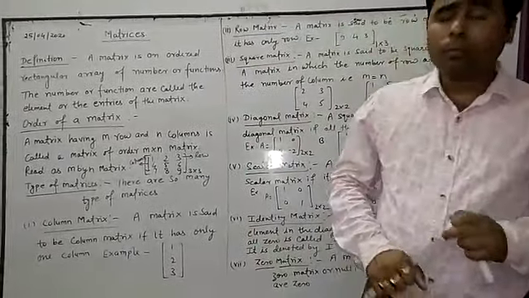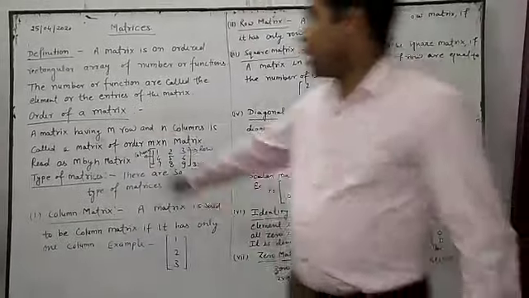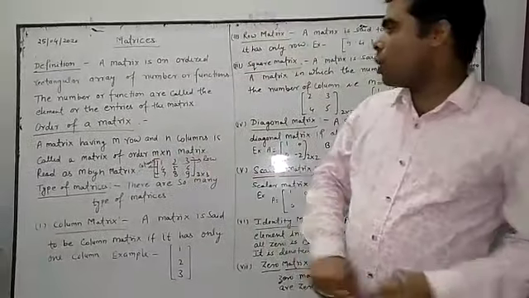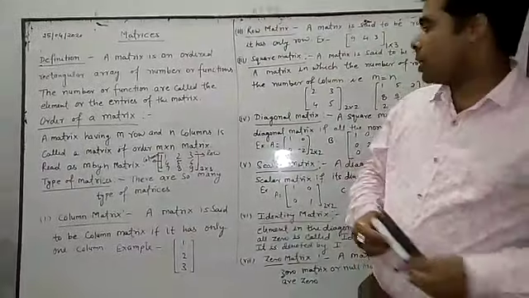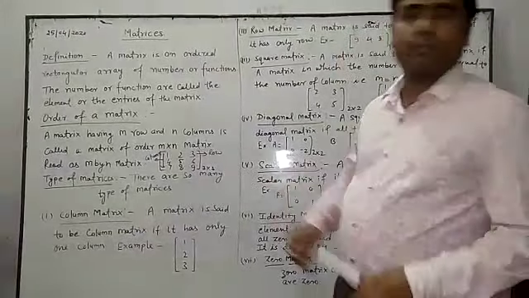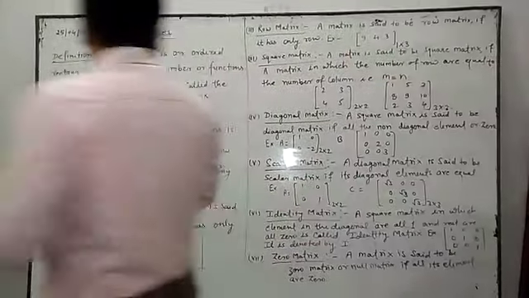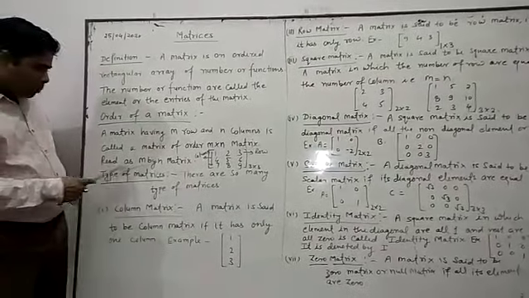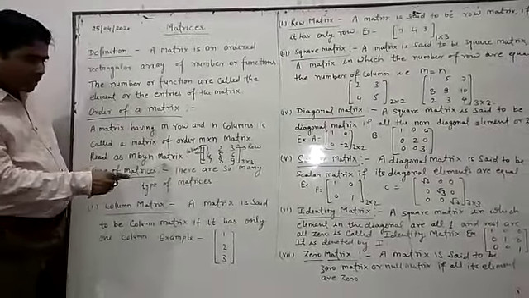Now, order of the matrix. A matrix having m rows and n columns is called a matrix of order m cross n. Order means m cross n, we have to write here. We have to read it as m by n matrix.